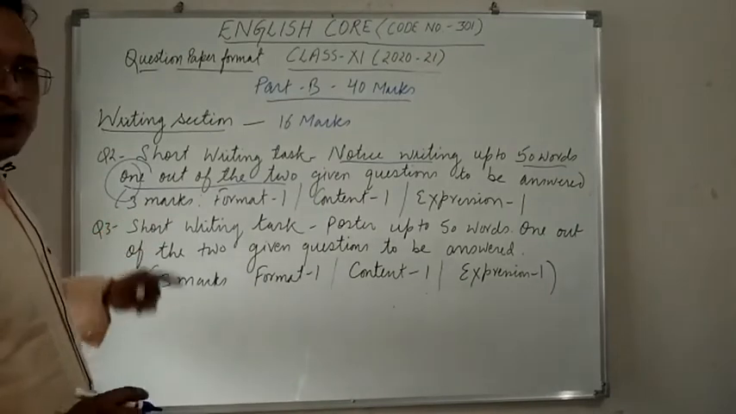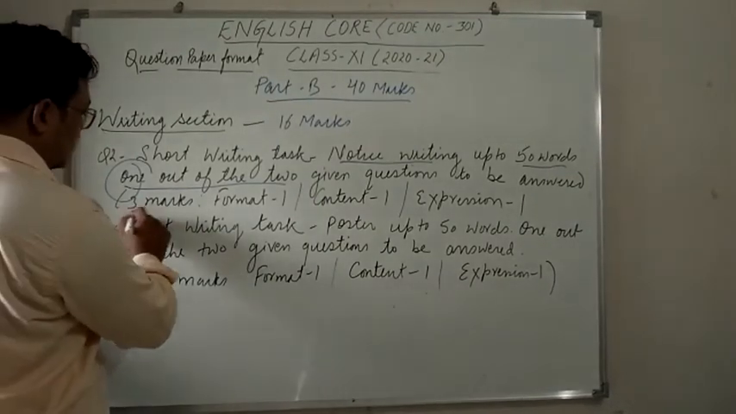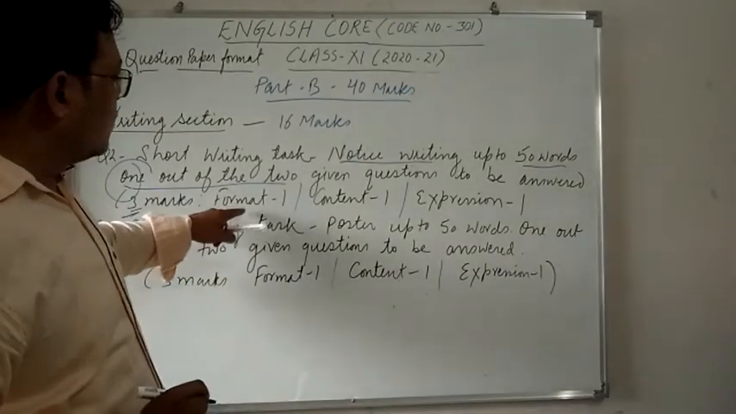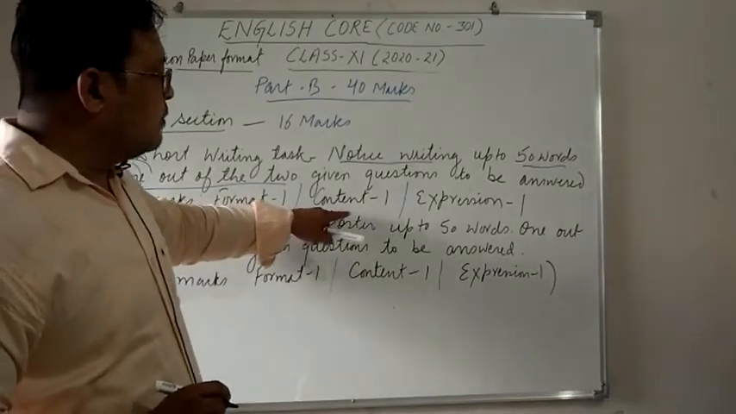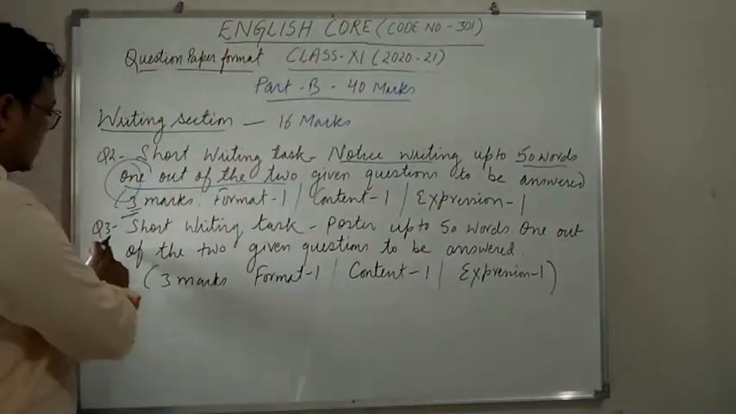So the distribution of marks will be as follows. It will be a 3 marks question. For that the format will be of 1 mark, content will be of 1 mark, and expression will be of 1 mark. Now question number 3.